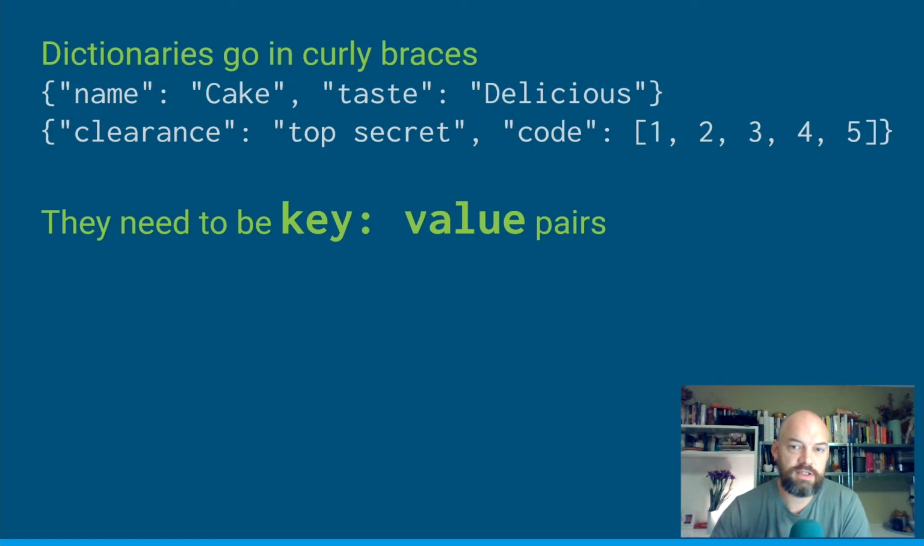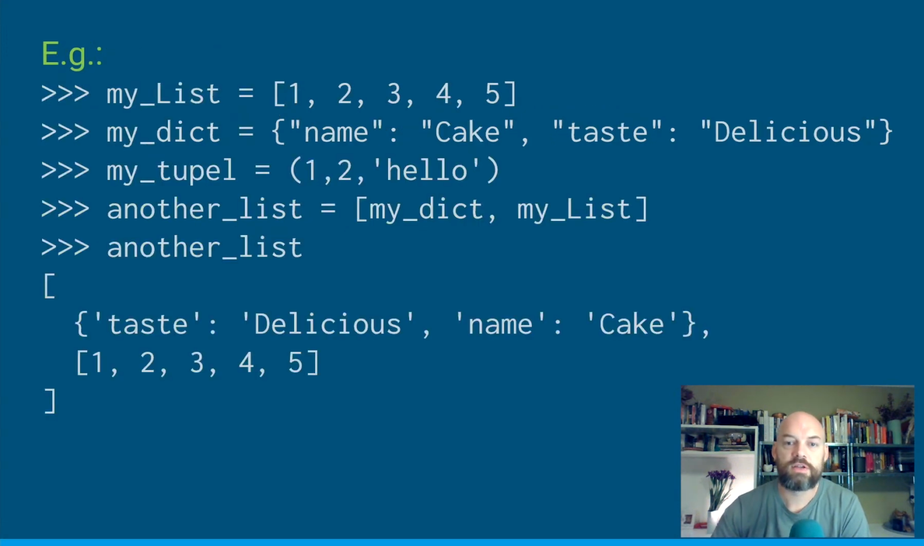So this one is a dictionary with a key-value pair as a string in a list. And you can nest these things arbitrarily. You can do that as many times as you want. So here we go. We've got a list, and then we've got a dictionary. So the list is just some integers. The dictionary is talking about this cake again. We've got a little tuple that's got 1, 2, and hello. They can be heterogeneous as well. And then we've got another list. Now that list is made of the list and the dictionary, or the dictionary and the list, right?